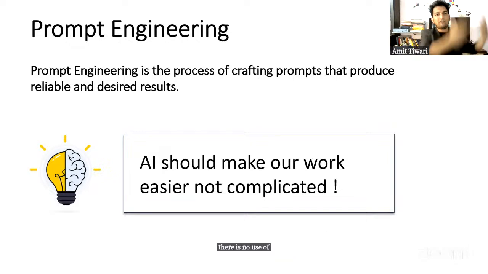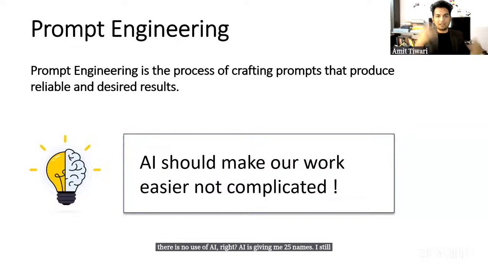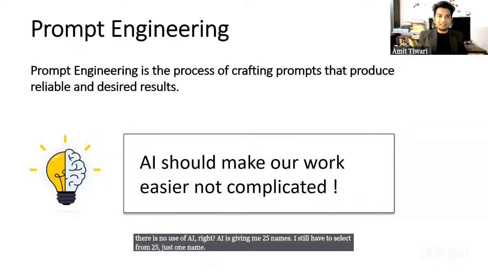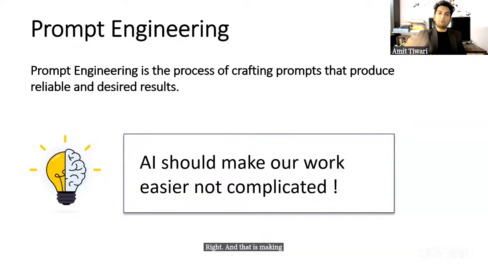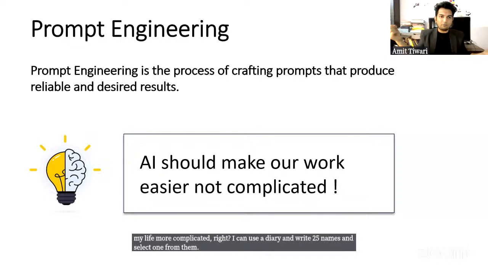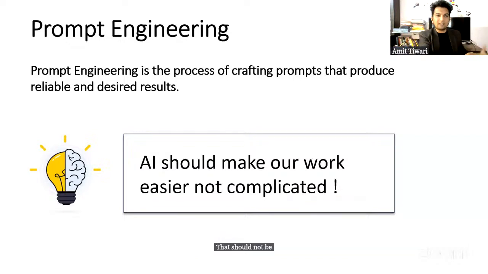Right? AI is giving me 25 names. I still have to select just one name from 25, right? And that is making my life more complicated. I can use a diary and write 25 names and select one from them. That should not be how I use AI. I should use AI so that it always gives me the desired result, and that desired result I use directly. I don't need to tweak, all right?